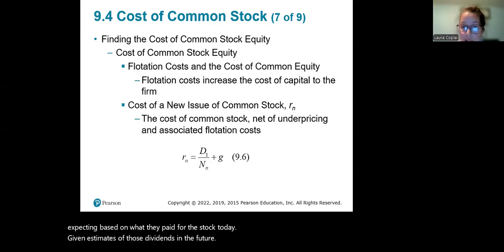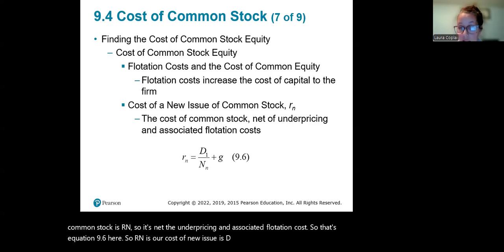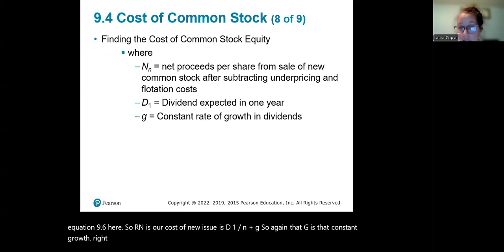There are flotation costs that increase the cost of capital to the firm, and the cost of new issue common stock is RN. So it's net the underpricing and associated flotation costs. That's equation 9.6 here. RN is our cost of new issue, D1 divided by N plus G. Again, that G is that constant growth. The D's are our dividends and the N is our net proceeds.